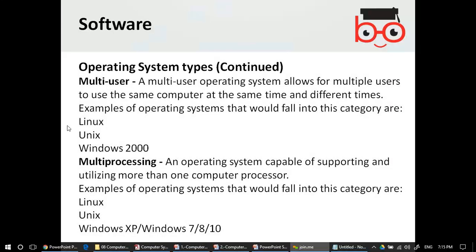Now we talk about the types of the operating systems. Multi-user operating system. A multi-user operating system allows multiple users to use the same computer at the same time and different times. Examples of operating systems that fall into this category are Linux, Unix, Windows.